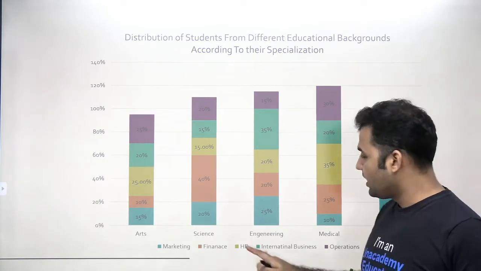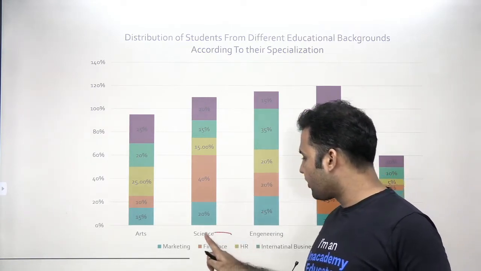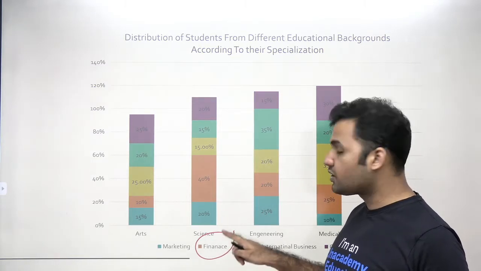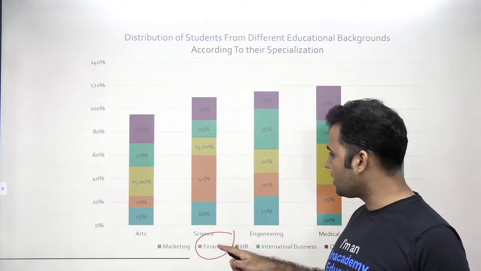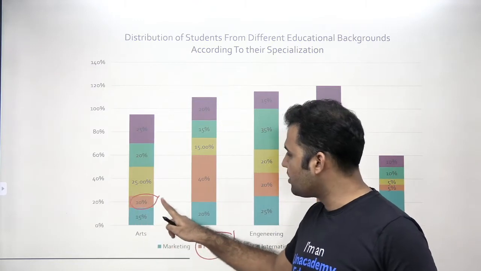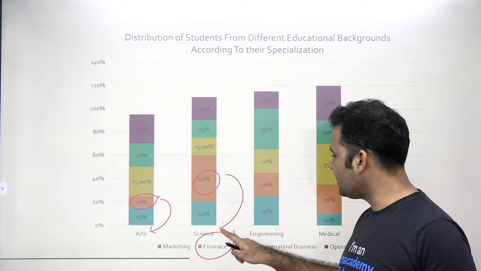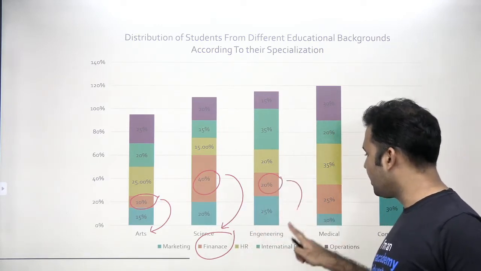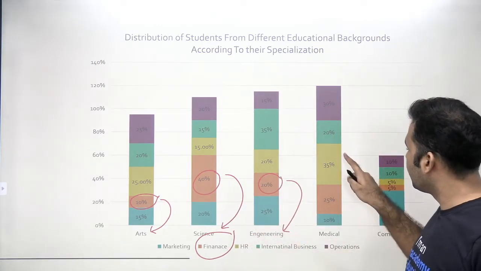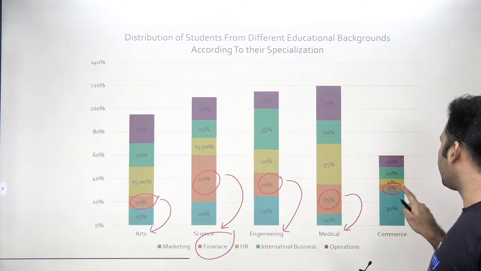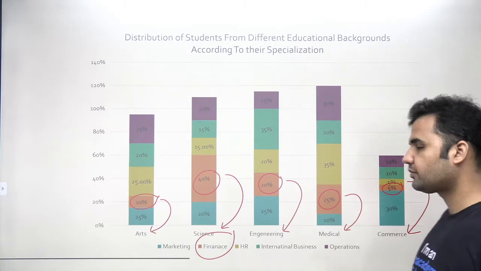It will tell me that out of the students choosing finance, 10% belong to arts, 40% belong to science, 20% belong to engineering, 25% belong to medical, and 5% belong to commerce.